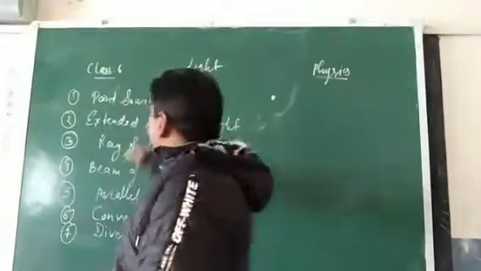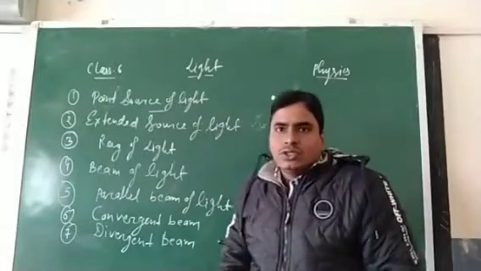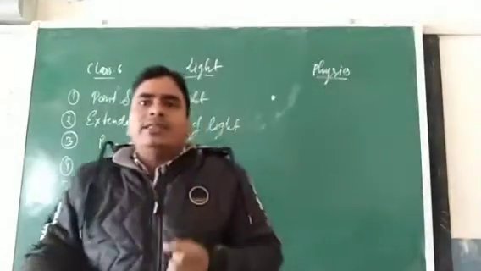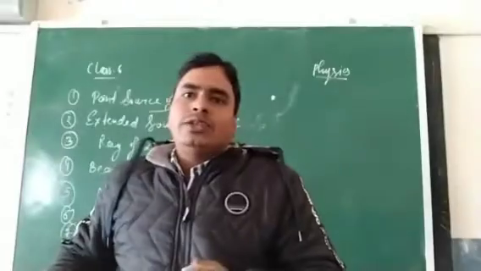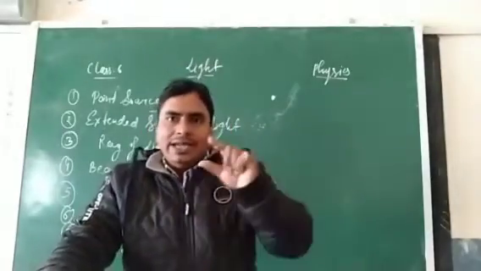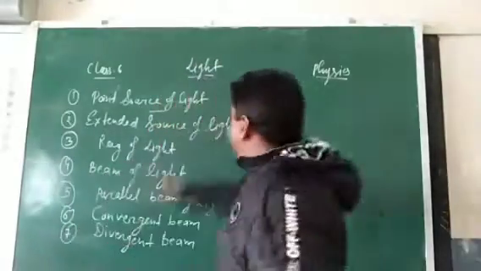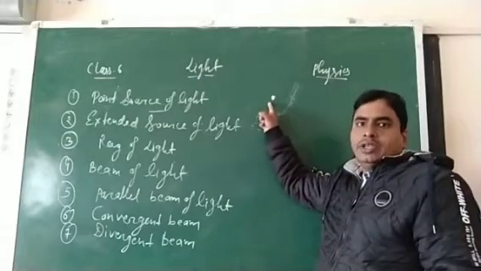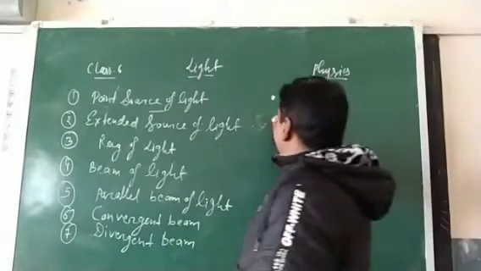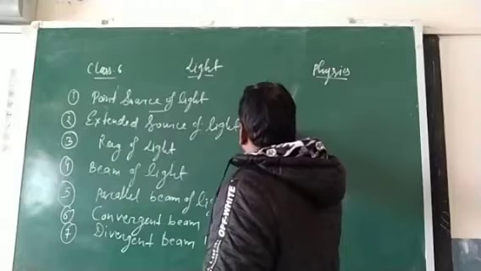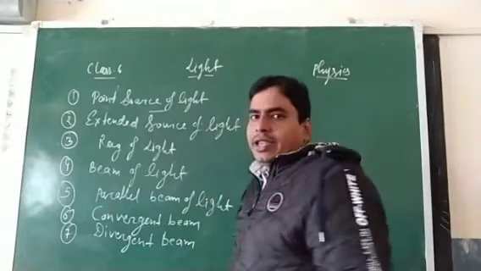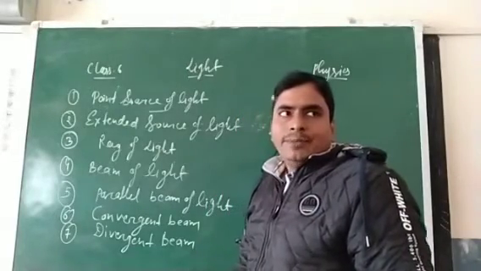Now the next one, extended source of light. It is a source of light which is much bigger than the point source of light. It means bigger than this point source. Okay, so an example is a burning candle.